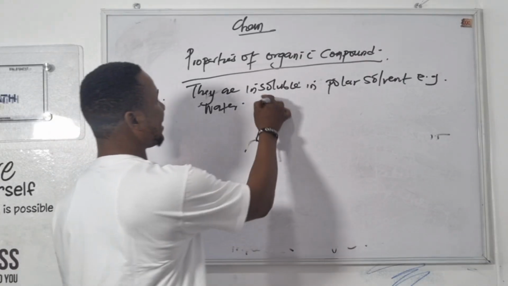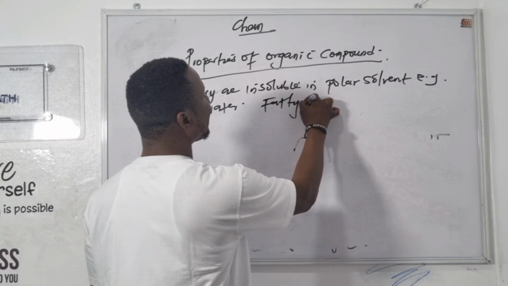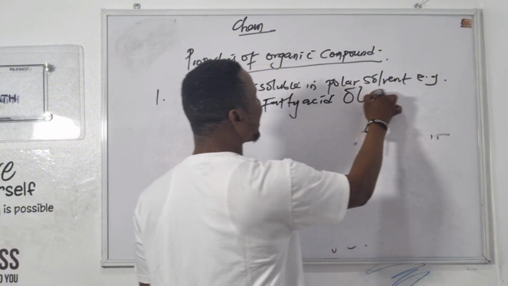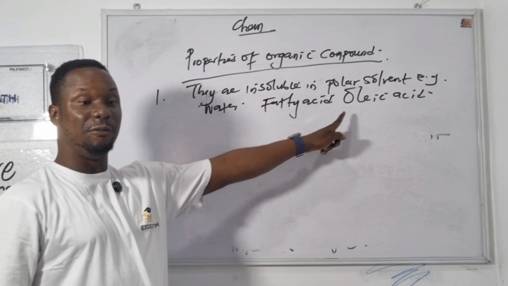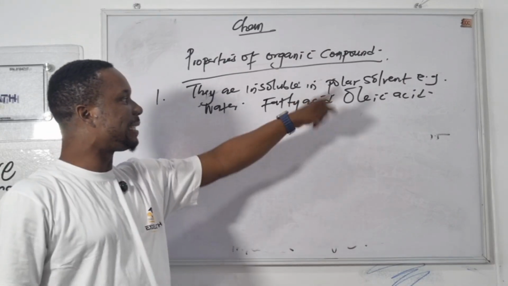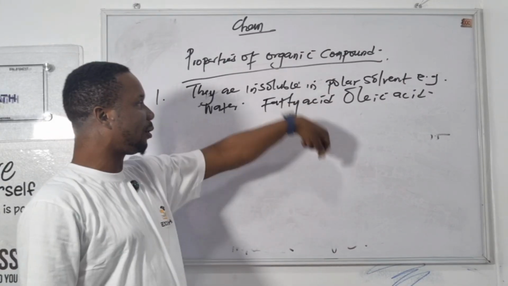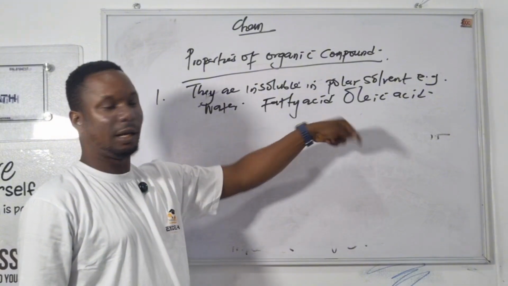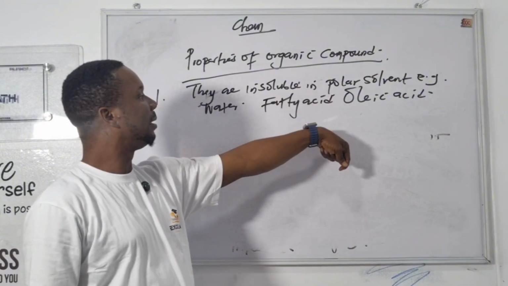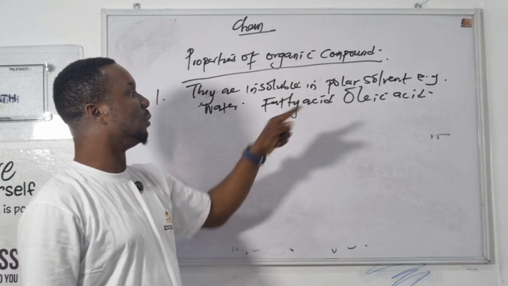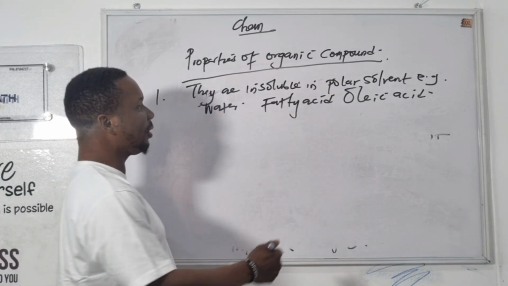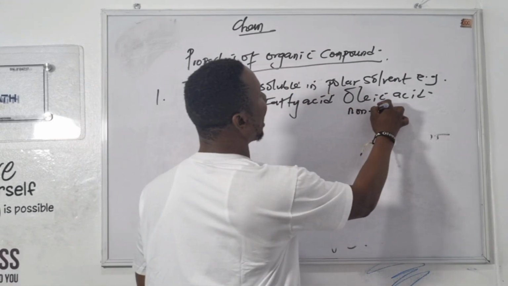Let's use fatty acids, like oleic acid, an example from olive oil. Dissolve oleic acid inside water and you observe that oleic acid will not dissolve in water. It shows that oleic acid is insoluble in water, and it shows that oleic acid is non-polar.